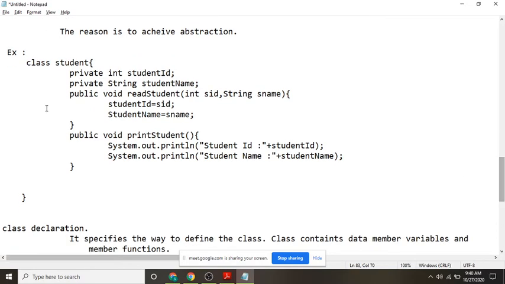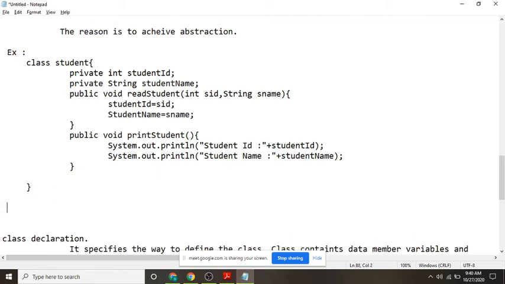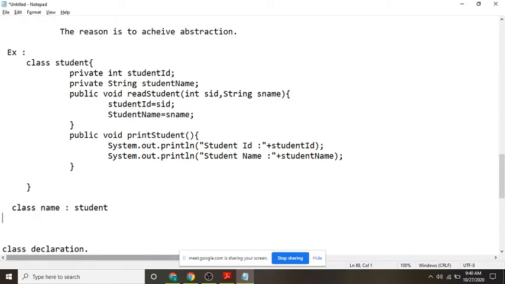Okay. So this is the example of a class. What is the class name here? Class name is student. How many member variables are there in this class?